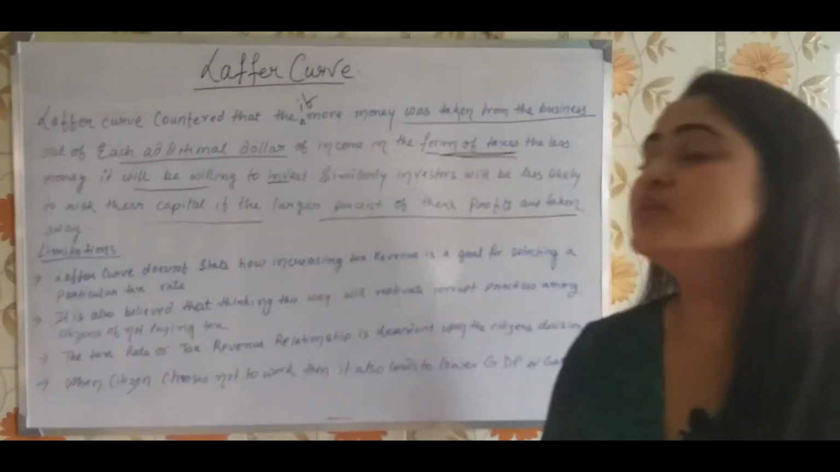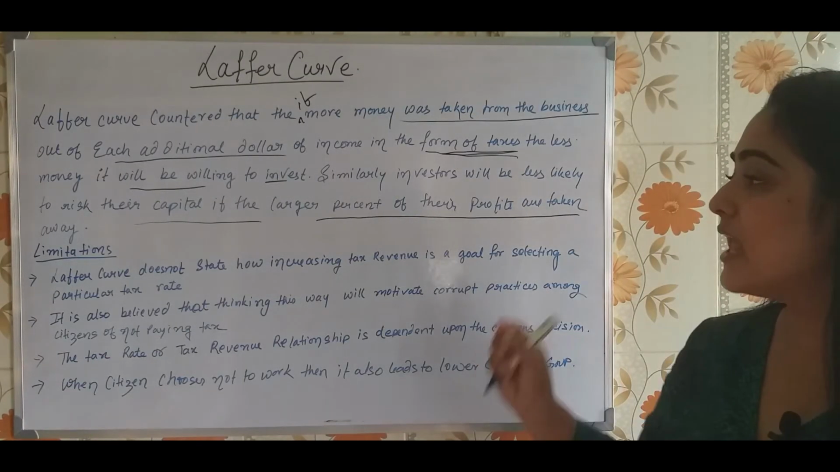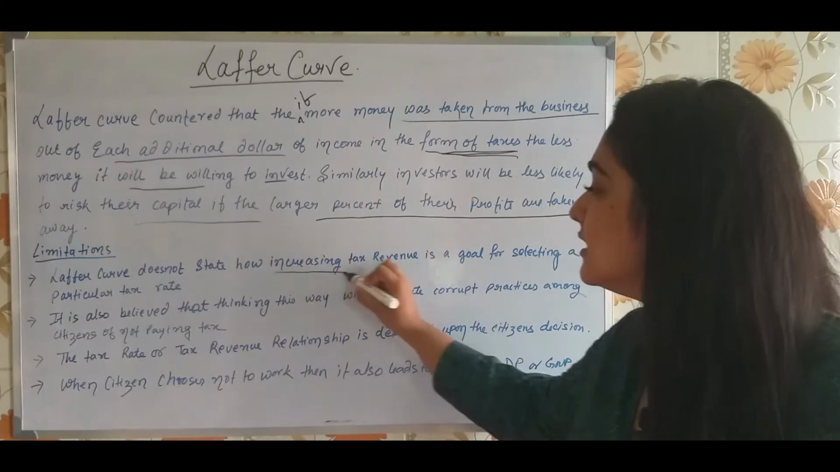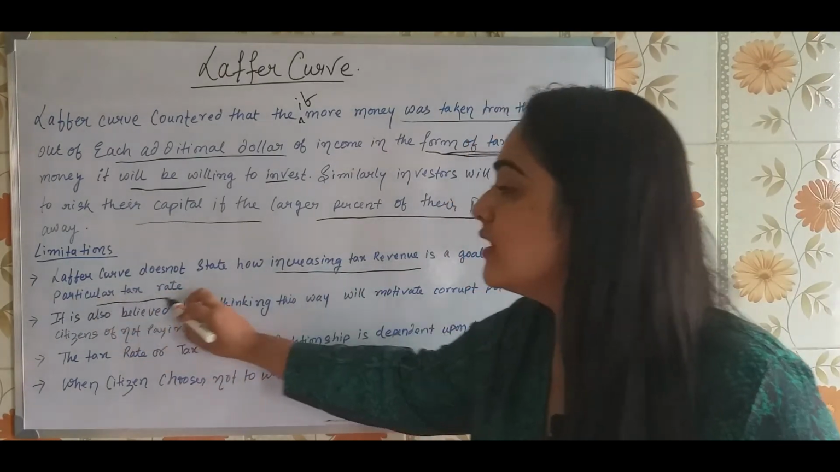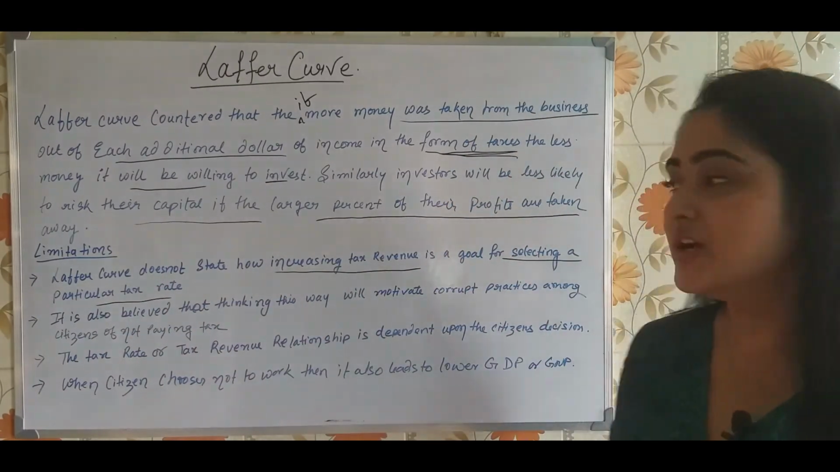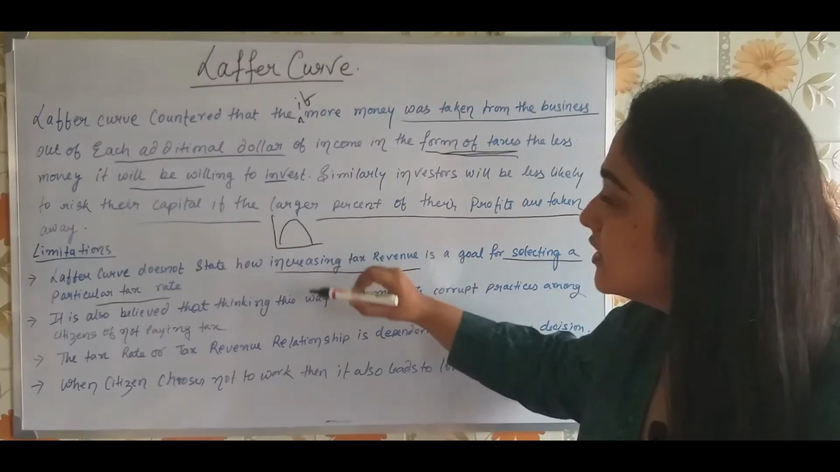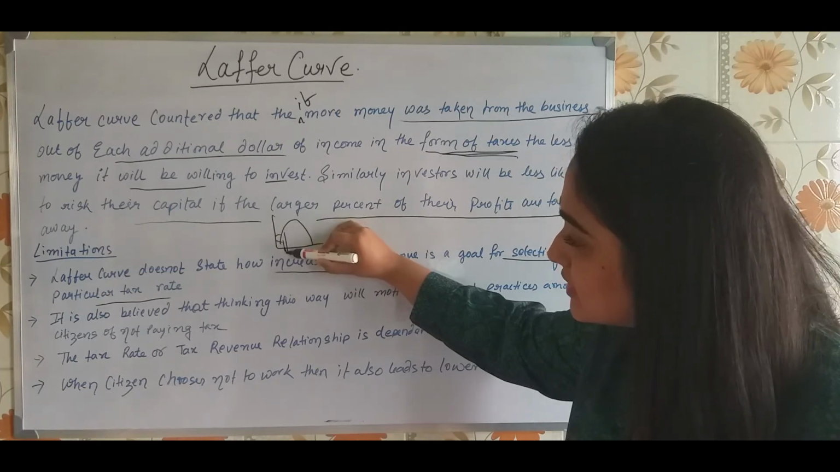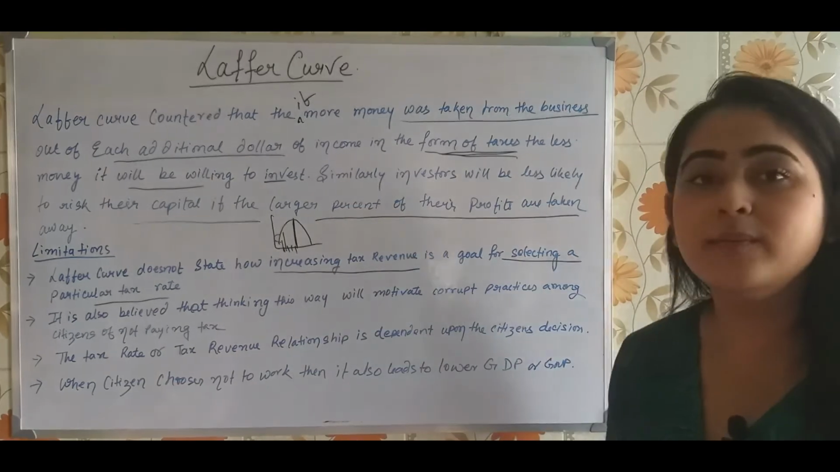Now let us go to some limitations of the Laffer curve. The first one is that the Laffer curve does not state how increasing tax revenue is a goal for selecting a particular rate of tax. What does the Laffer curve state? If I show you the diagram here, the tax rate is increasing basically, from here to here, here, here. It will keep on increasing till the optimum level.